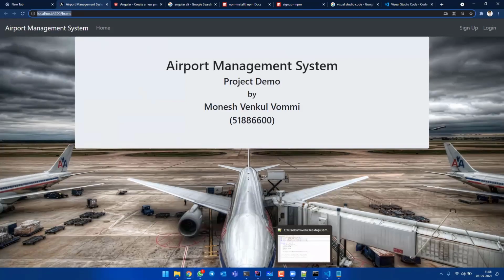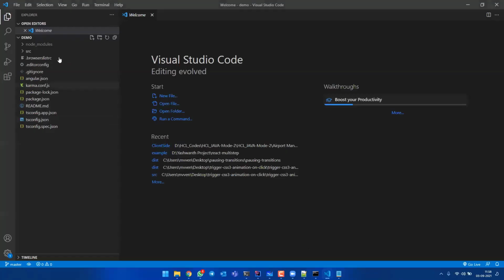Now let's start about our file system. So this is what your AngularJS project creates. If you have any doubts, you can ask in chat, because from now on we are going to the next step. You may understand some of these things and you may not. If you have any doubts, just give it in the chat.